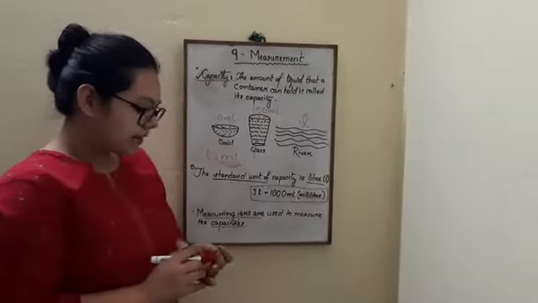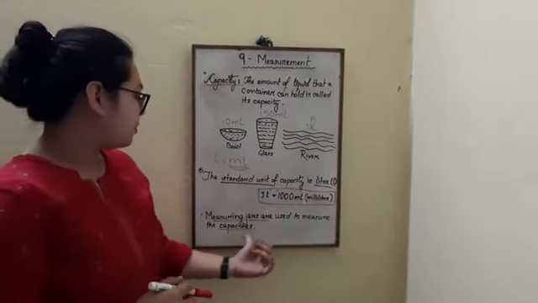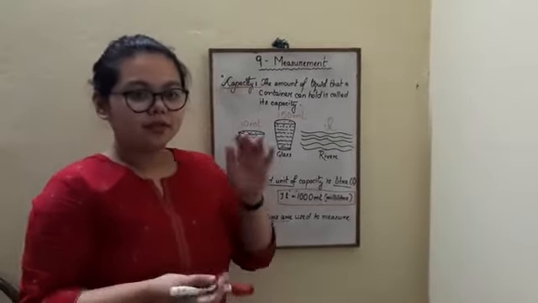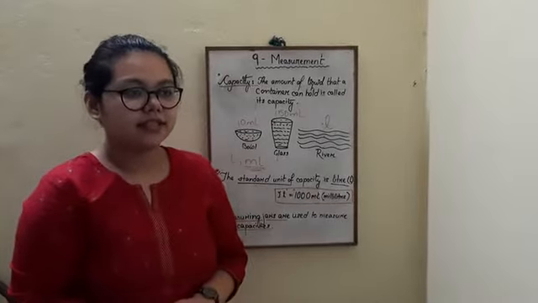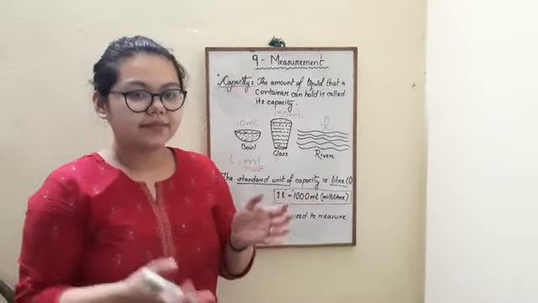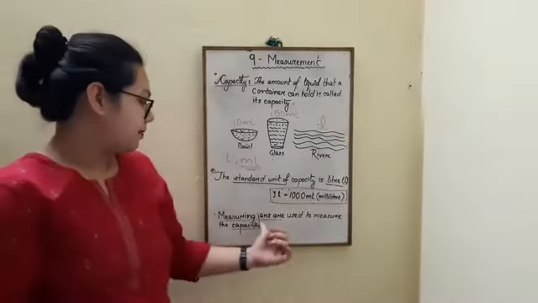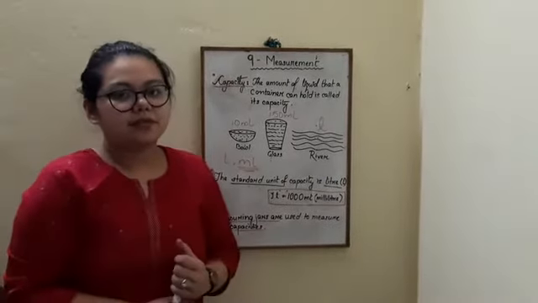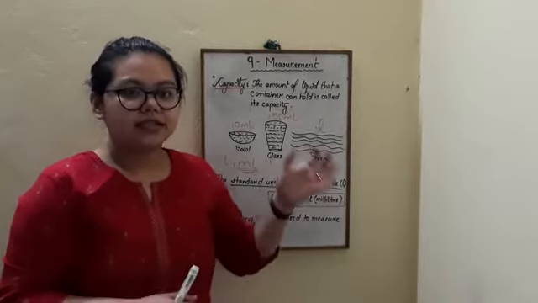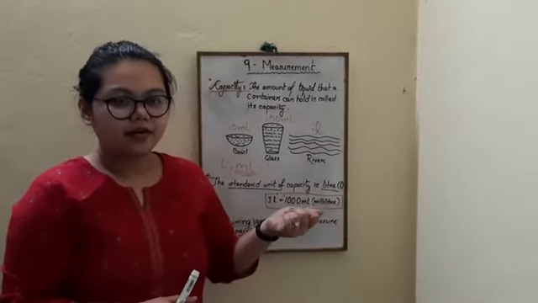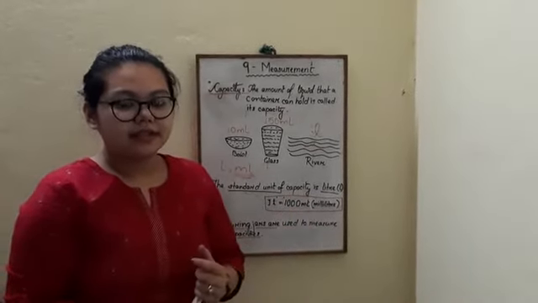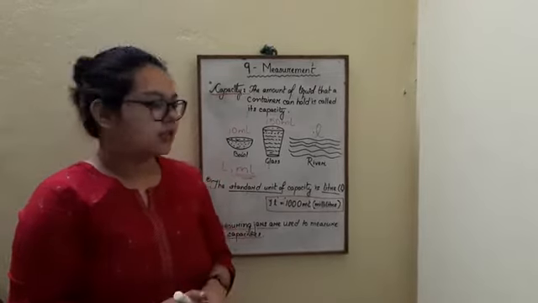Measuring jars are used to measure capacity. There are small jars in milliliters or liters, and depending on how much we need to fill, we use the measuring jars. Suppose you need to fill a water tank with oil or water, then you cannot use a jar with a milliliter.